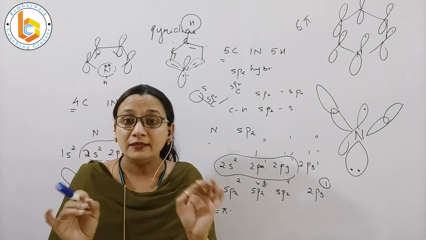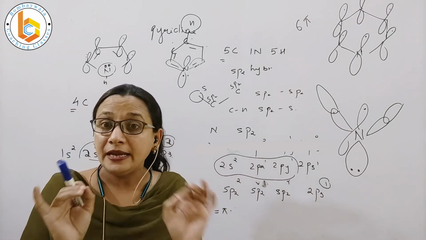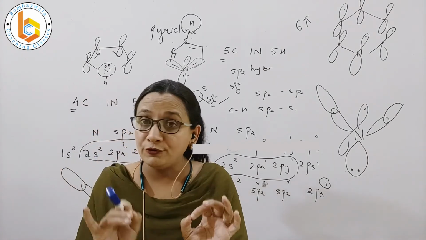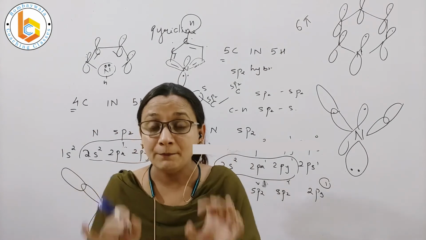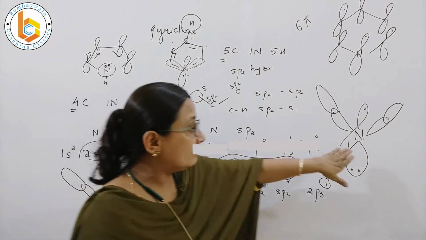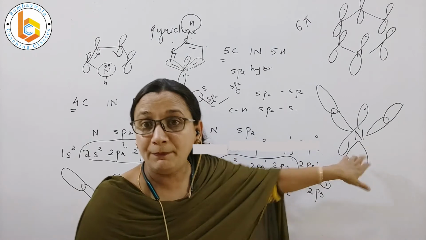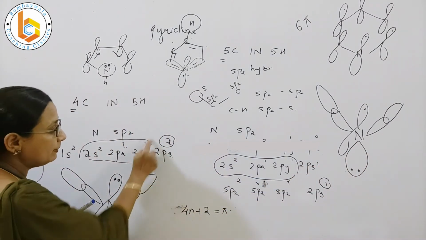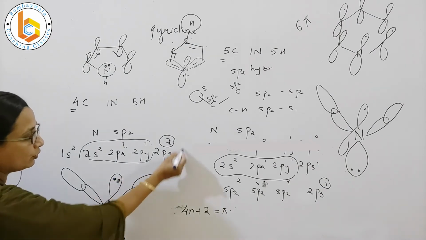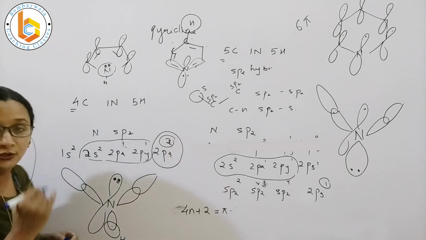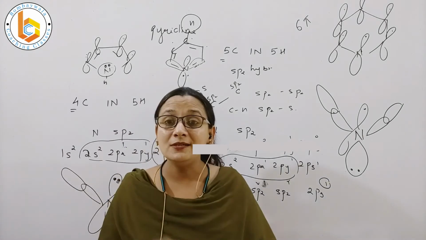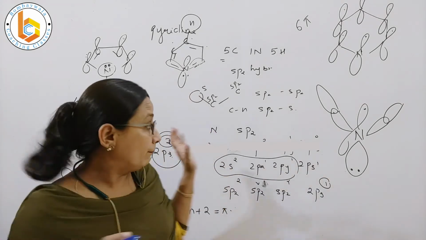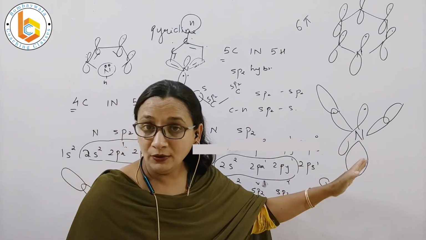The trick is that sp2 hybridization occurs in different patterns. Both of them are showing sp2. Both of them are showing triangular geometry. The only difference is that in pyridine the sp2 orbital holds the pair of electrons, and in pyrrole the pz orbital is containing the lone pair of electrons. This pz orbital is containing the lone pair of electrons. So this is the structure of pyrrole in comparison to pyridine or vice versa.